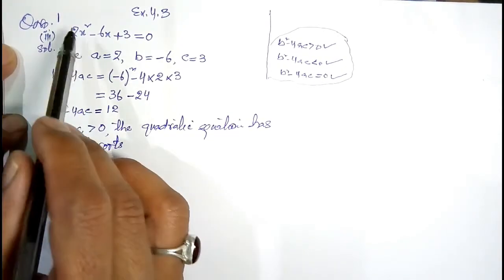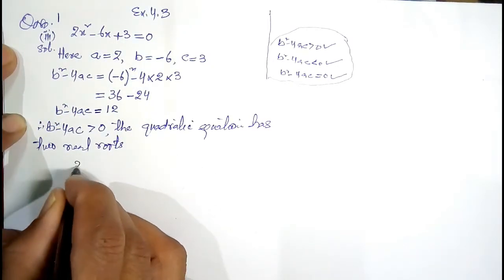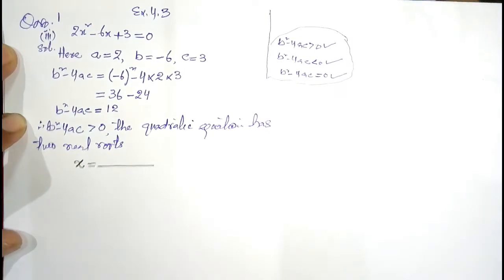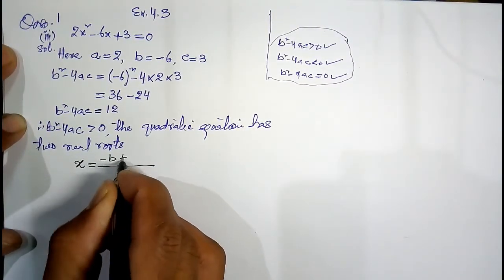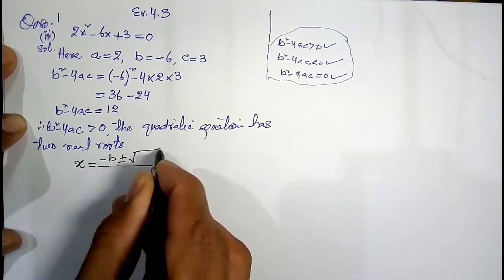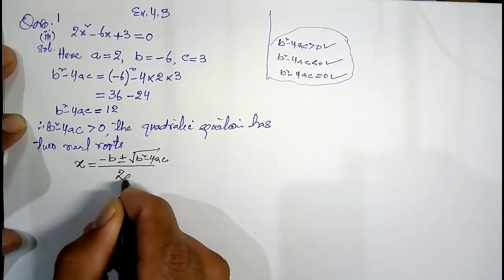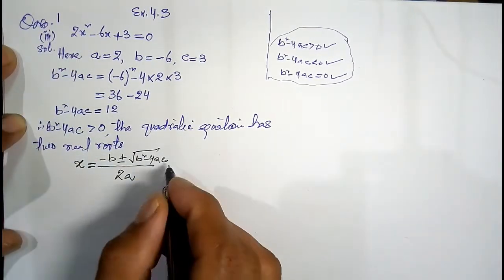Now the question is in the x variable. Here I will write x is equal to minus b plus minus under root b square minus 4ac divided by 2a, the two roots of this quadratic equation.